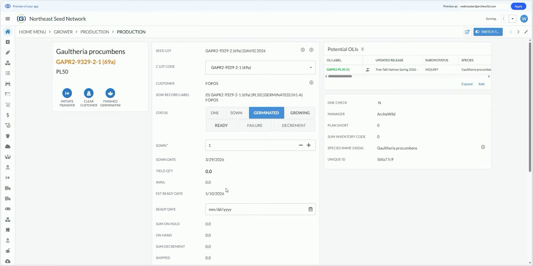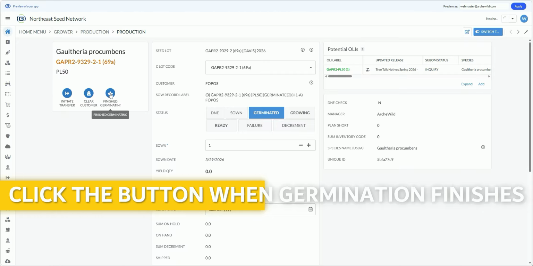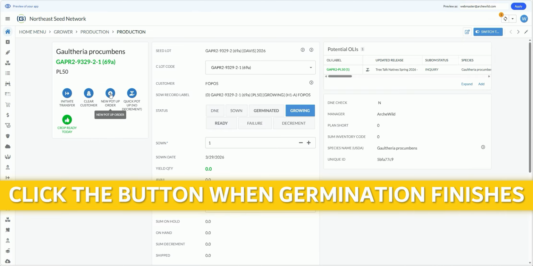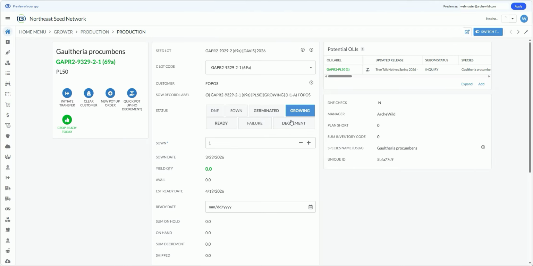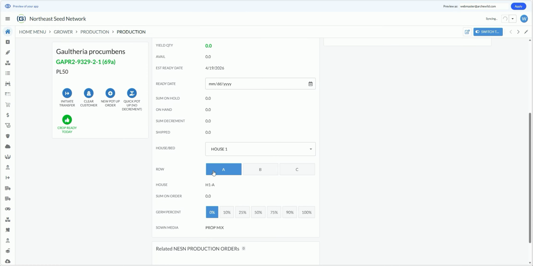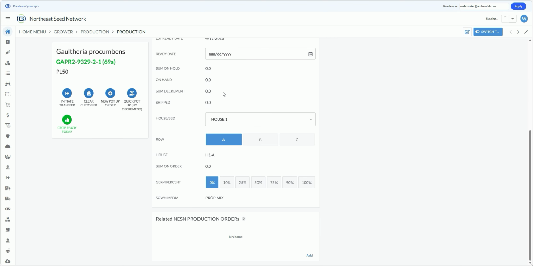Now let's fast forward a little bit more and say that the seeds have finished germinating. Wonderful. I'm going to click the finished germinating button. Boom. And what that does is it updates the status for you automatically to the growing stage. You still don't have any yield, and there's still none available because we haven't updated the record yet. So let's do that. Just scroll down a little bit. The crop is still in house 1, row A.